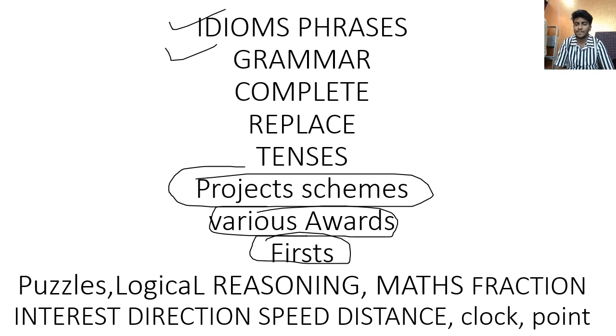Then there were questions on maths: fractions, decimals, addition, subtraction, the BODMAS rule, direction based. A person is moving 10 meters north, he takes a left, all those questions. Speed, distance, time; questions on trains; a clock question on the angle between the hour and minute hands. Besides this there were questions on puzzles, like replace the question mark, missing numbers in the series. Then there were questions on syllogism.